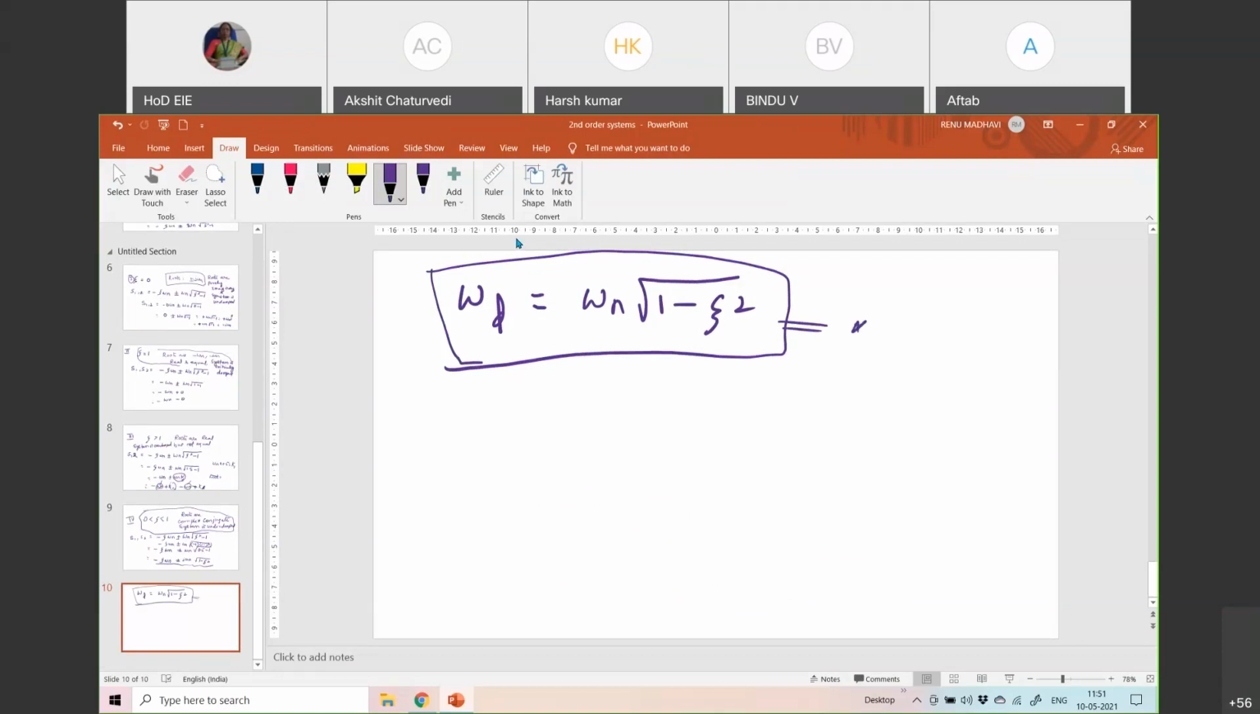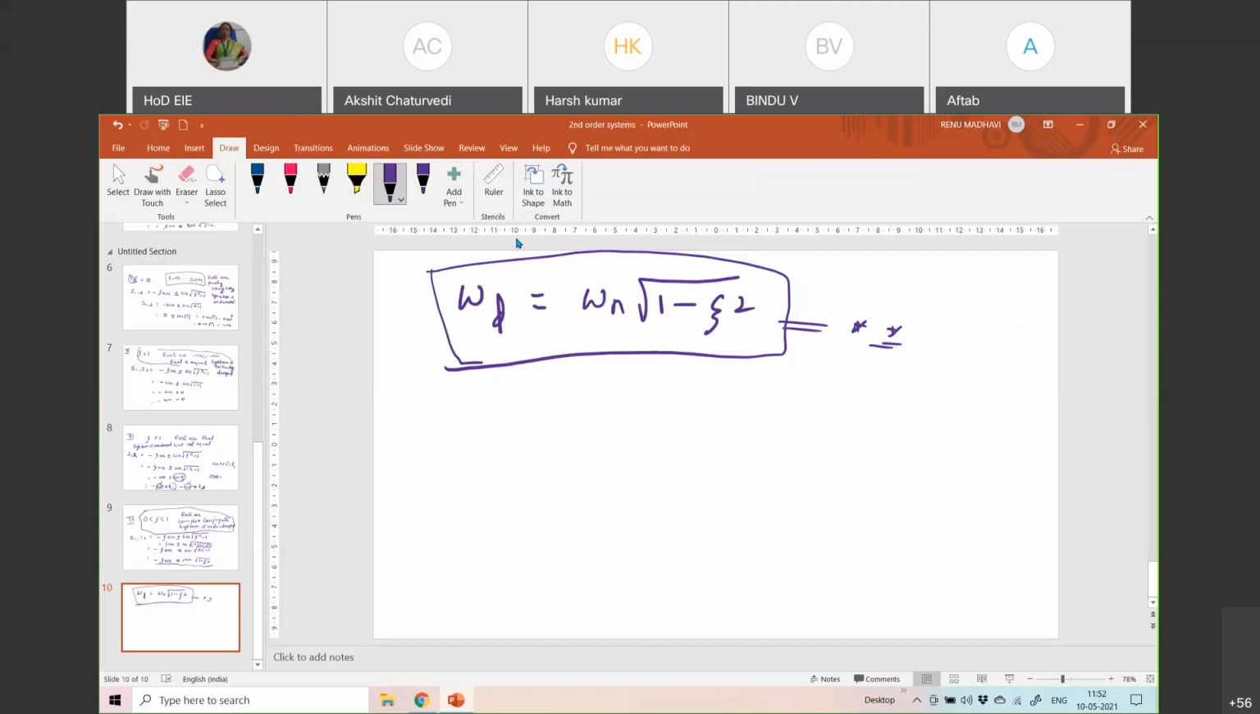So this is the frequent formula that we are going to use, that you have to remember. Okay. Now, having understood the standard second order system, having understood the roots of the characteristic equation of a second order system, and finding the nature of the roots for each of the cases, namely undamped, underdamped, critically damped, and overdamped cases.